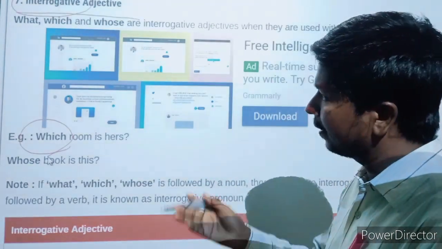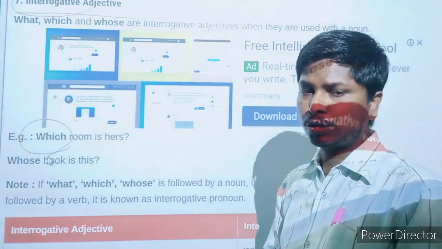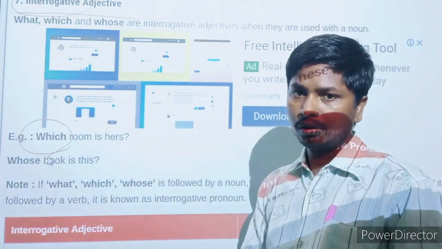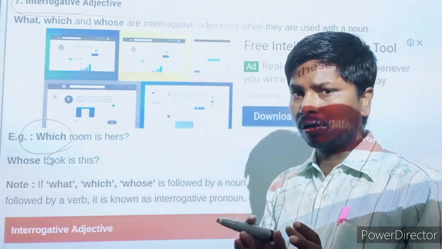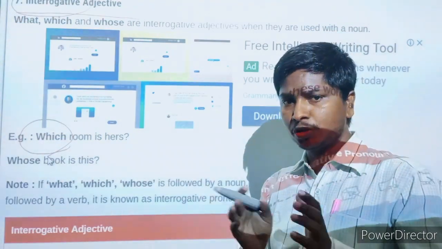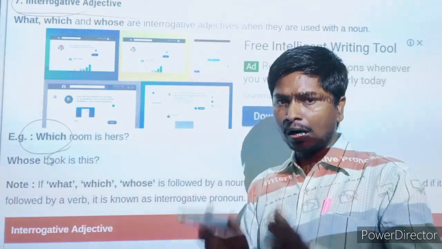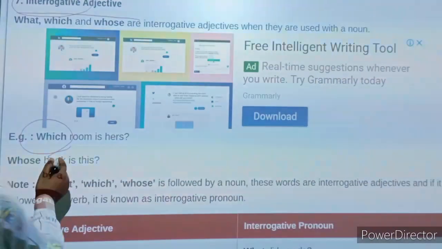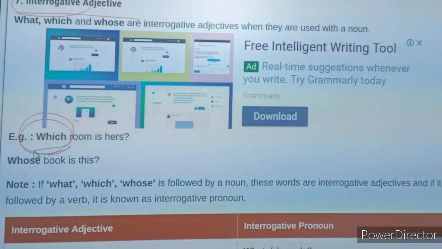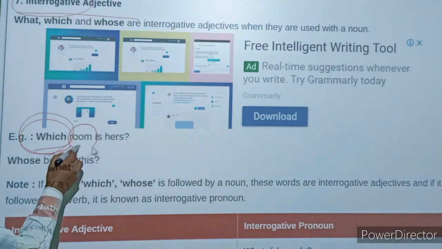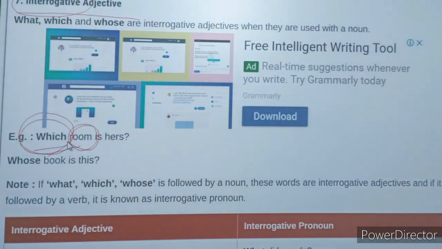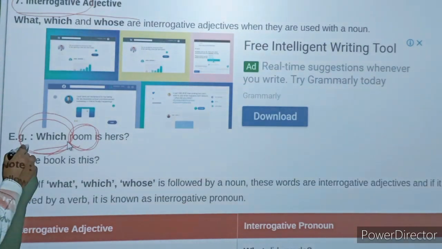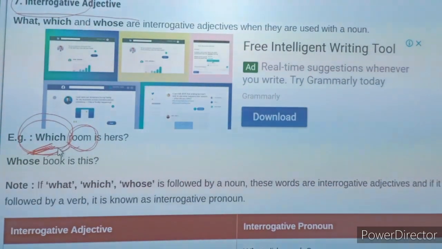The adjective is usually placed before a noun. Focus on the word. This is the word which, an interrogative word, and it is used before a noun. That is why it is known as interrogative adjective.